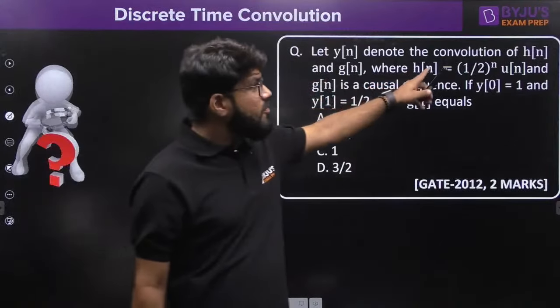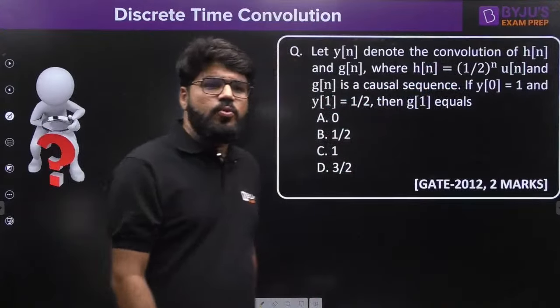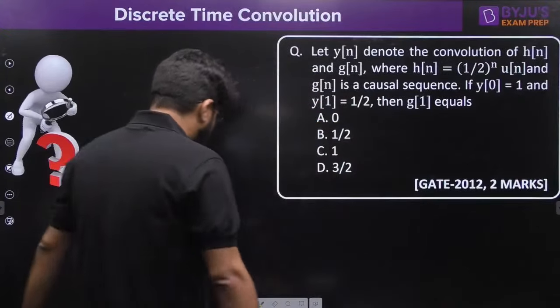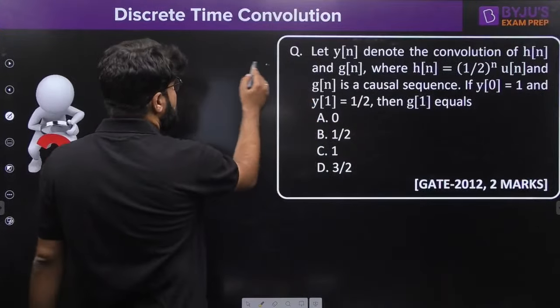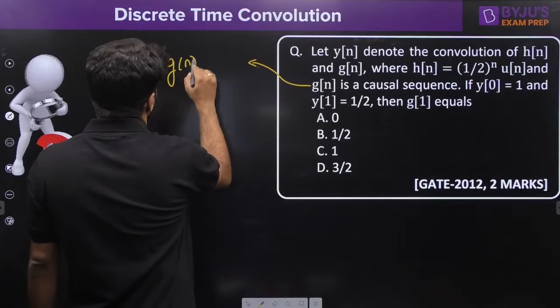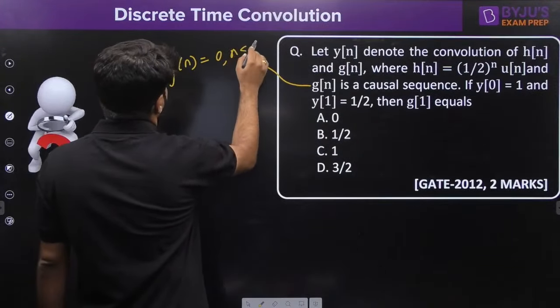Now see, this is not a finite length signal, but what I can do is make this question a little simpler. And g[n] is a causal sequence. Now, what do you know about a causal sequence? g[n] is a causal sequence. So g[n] is equal to 0 for n less than 0.